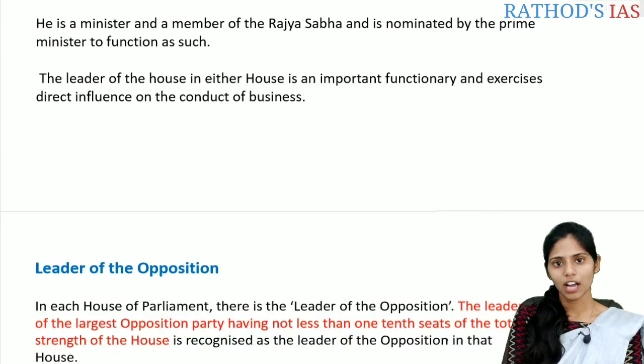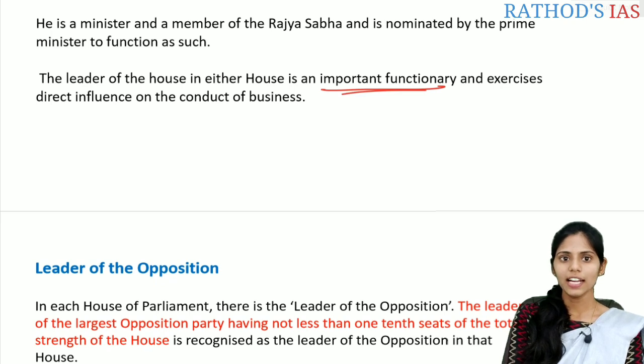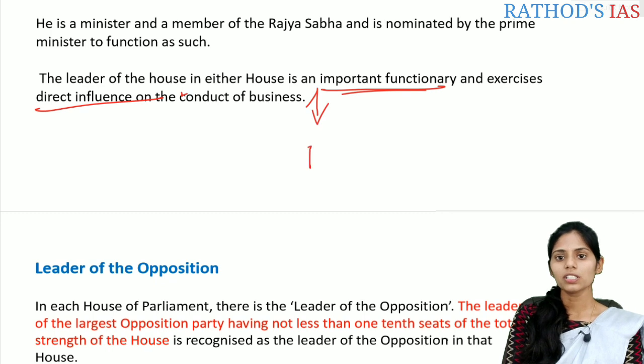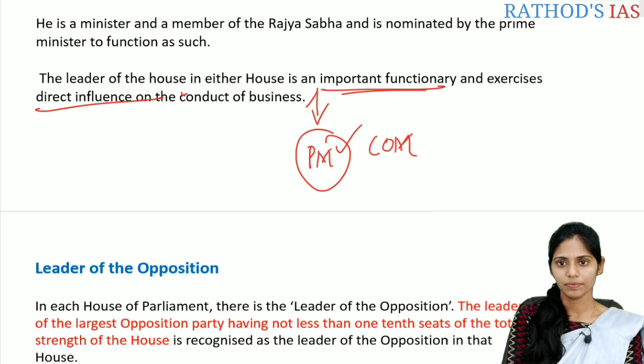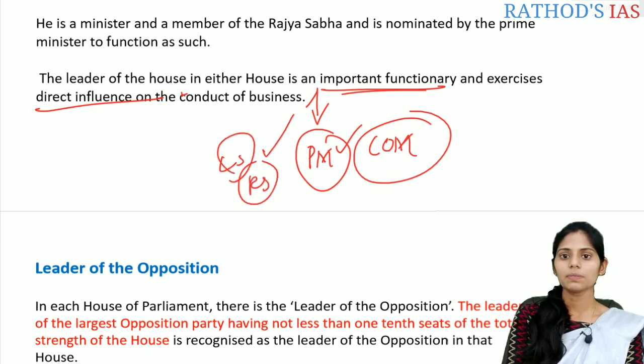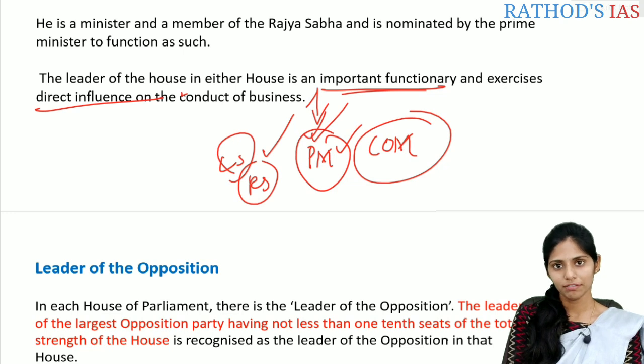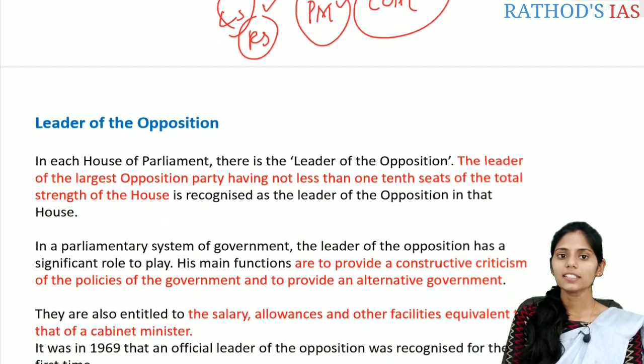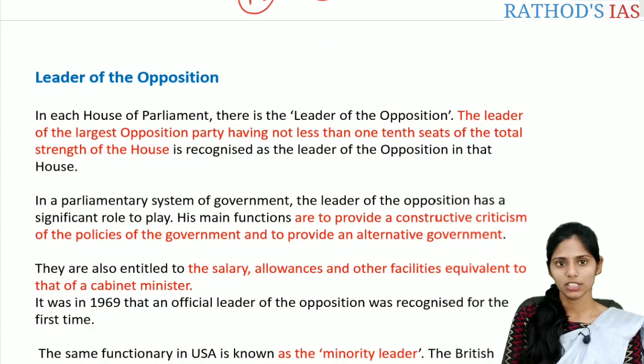And this leader of house in either house is an important functionary and exercises direct influence on the conduct of the business. Because if you see, this prime minister is the head of the council of ministers, correct? So whether he is from the Lok Sabha or Rajya Sabha, this prime minister will have the important functions. And let us see the next one, that is leader of opposition.